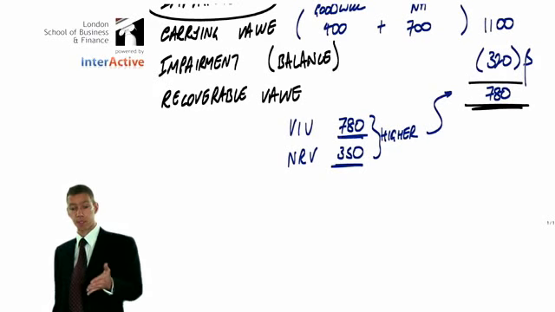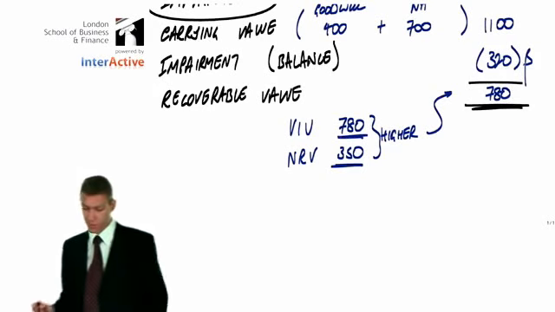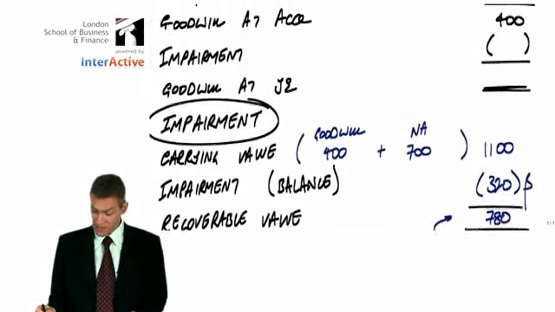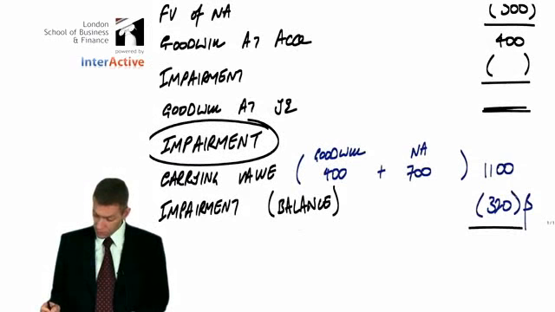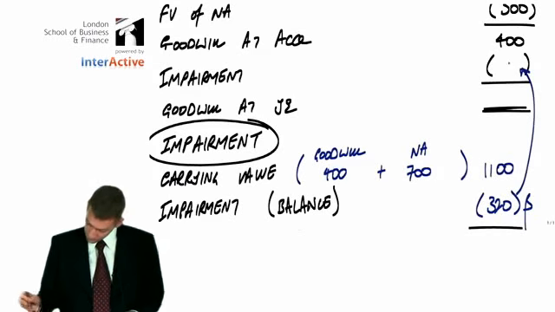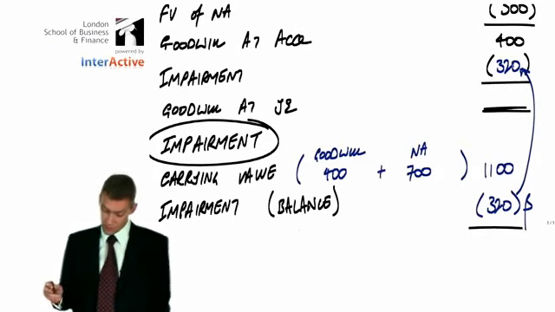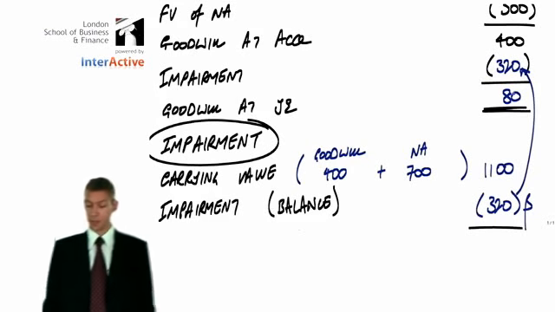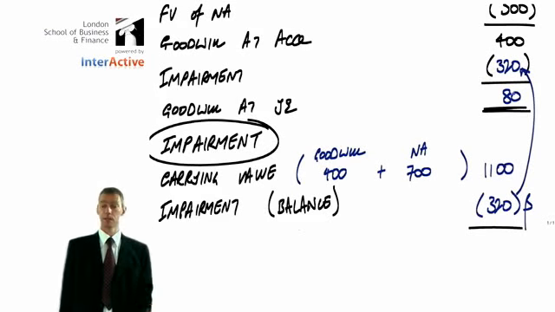So 320 is the impairment of the subsidiary, but when you get an impairment of a subsidiary, which specific asset is it that falls in value? Well, the answer is, it's the goodwill. So 320 is knocked off the value of the goodwill to leave you with 80 on the balance sheet. And that's the answer. And yes, it does seem relatively easy.